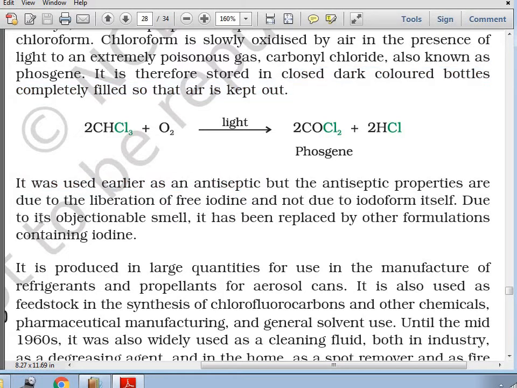Due to its objectionable smell, now it has been replaced by other formulations. We may also consider the iodoform test in the lab for the qualitative test of ethanol and acetone.